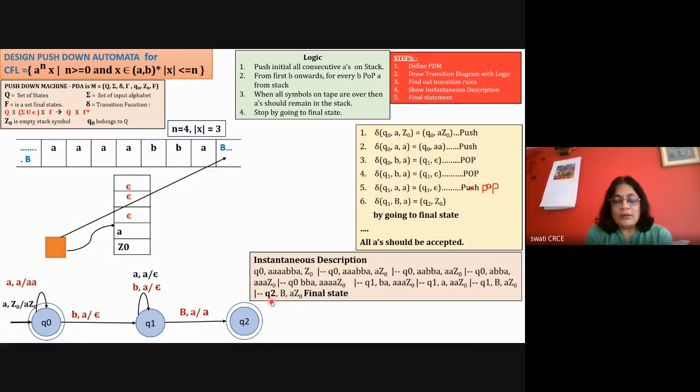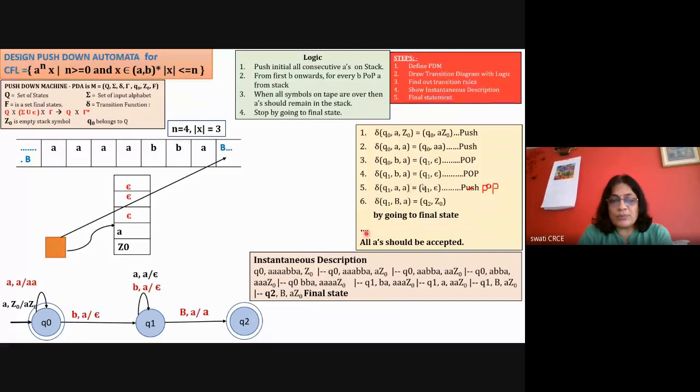Or another way to solve the problem is that you go on erasing all the contents after this of the stack, and then with an empty stack it will stop. Okay, so this is done. I think there are no doubts now. So these are the transition rules, and this is the instantaneous description which I have told you right now properly.